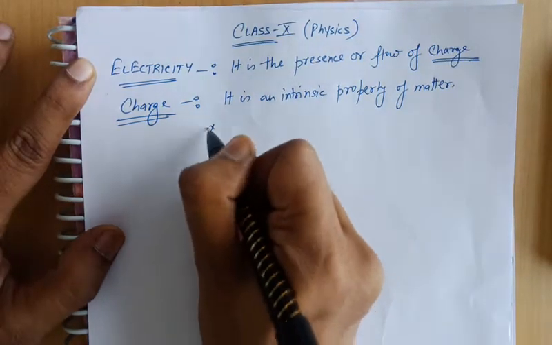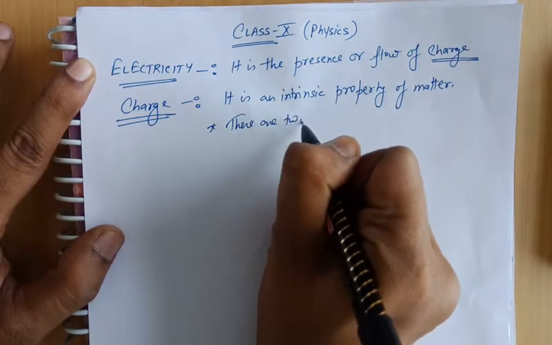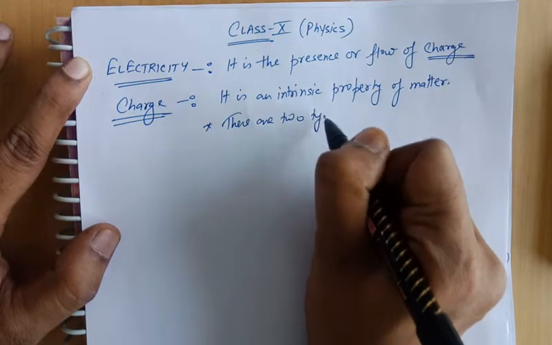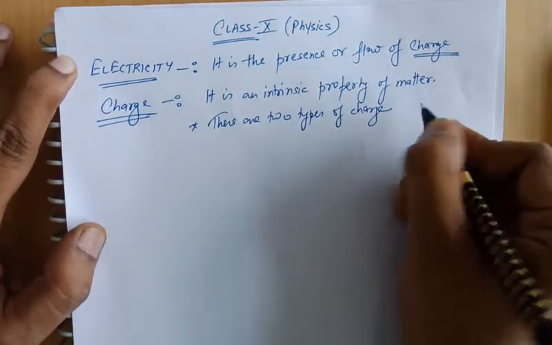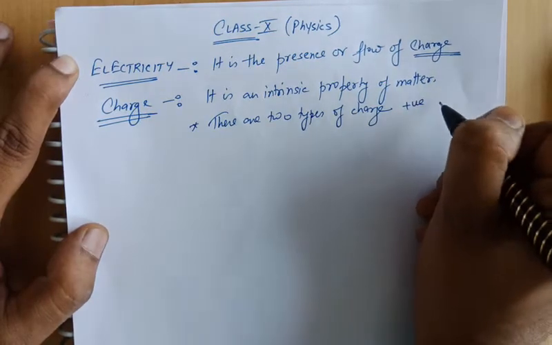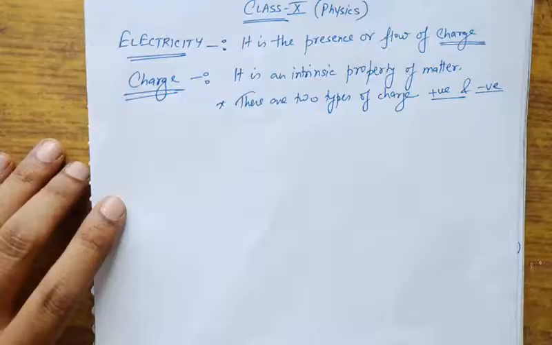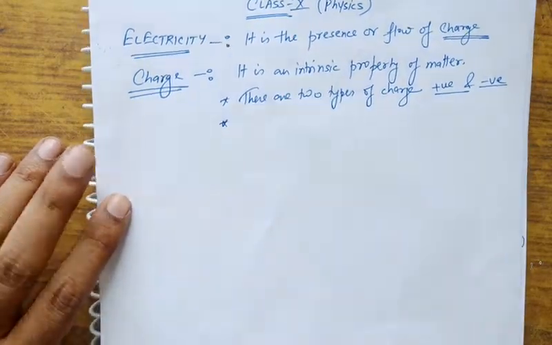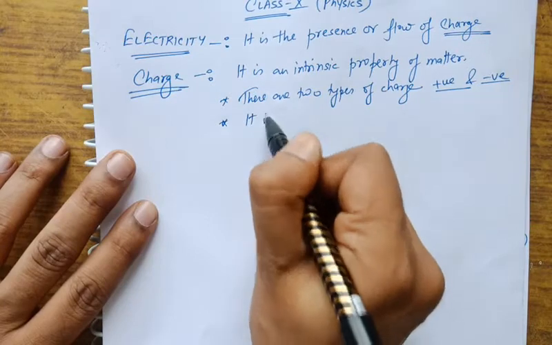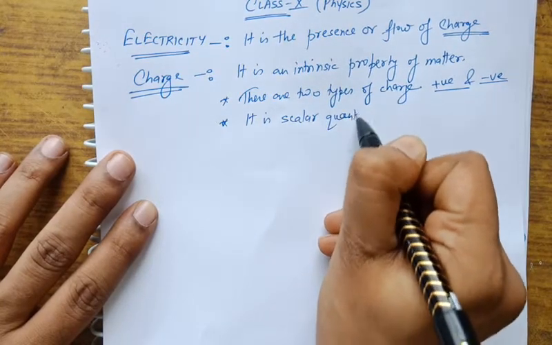There are two types of charges. One is positive charge and the other is negative charge. And another point about charge is that it is a scalar quantity.